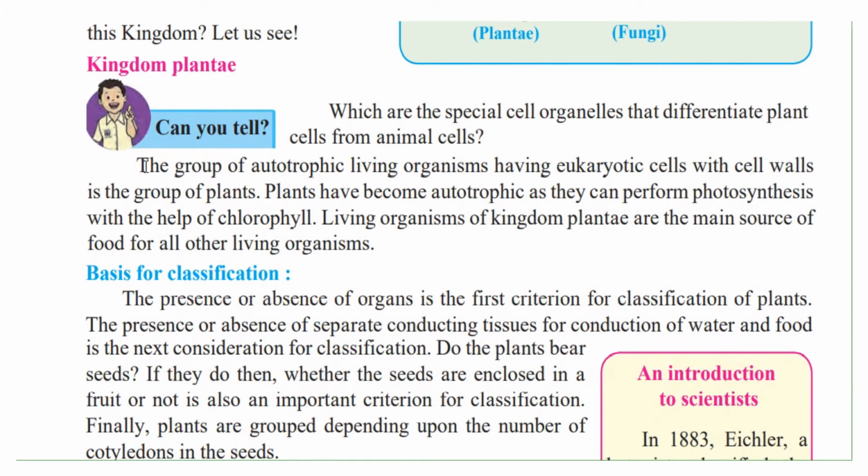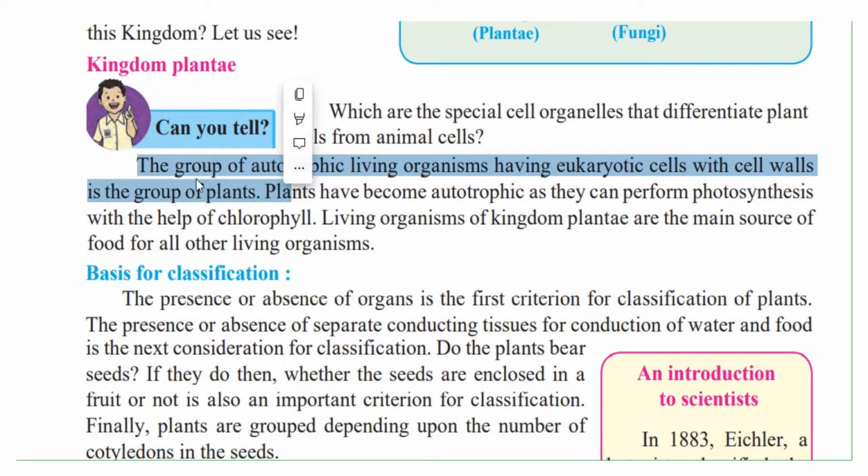Let's see what comes under the group plants. The group of autotrophic living organisms. Autotrophic means all living organisms that can produce their own food. The group of autotrophic living organisms having eukaryotic cells. Now, what are eukaryotic cells? Cells which have all the organelles well developed, and the nucleus has a well developed membrane. With cell walls is the group of plants. So these cells also have cell walls. These are the characteristics which are added to plants.